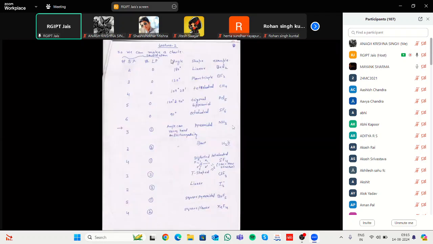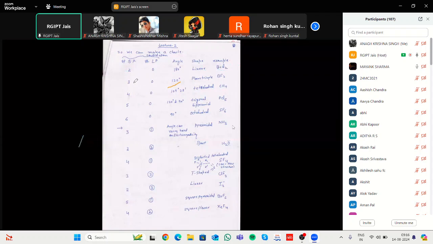Next, these are the chart in which we see how many bond pairs and lone pairs are participating. If 2 bond pairs are participating and the number of lone pairs is 0, like CO2, one carbon is surrounded by 2 oxygens, forming a linear type of structure, or we can say BeCl2.